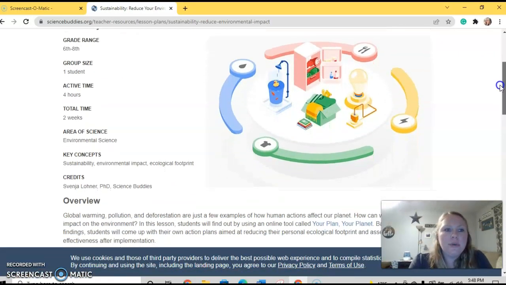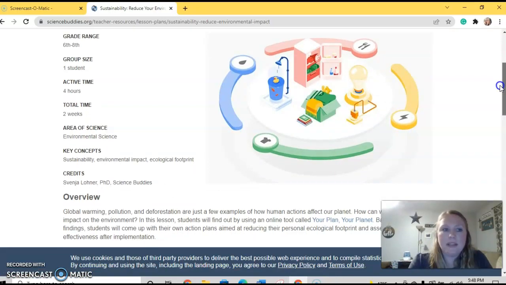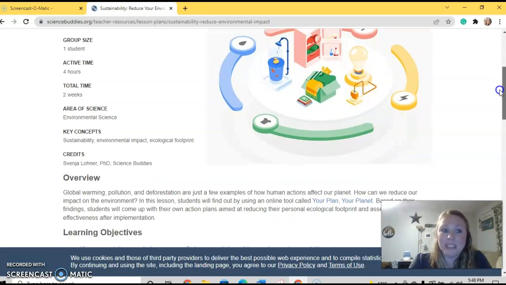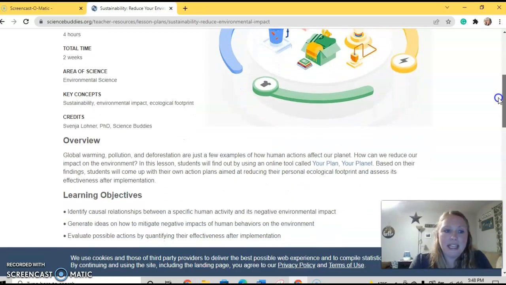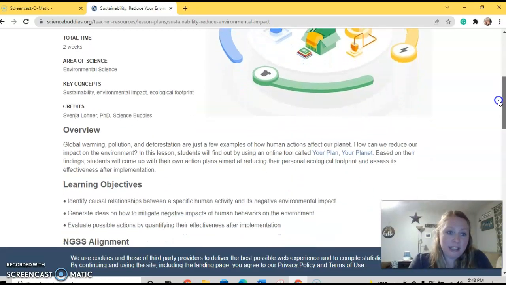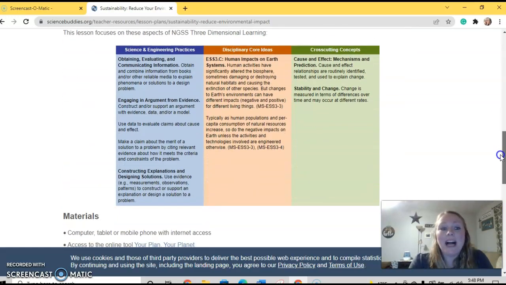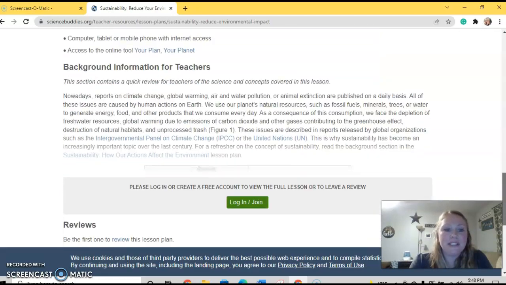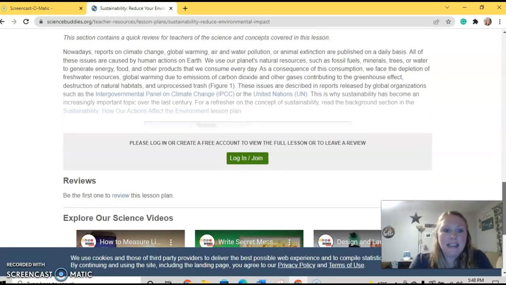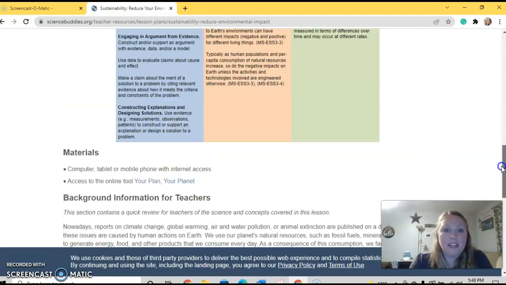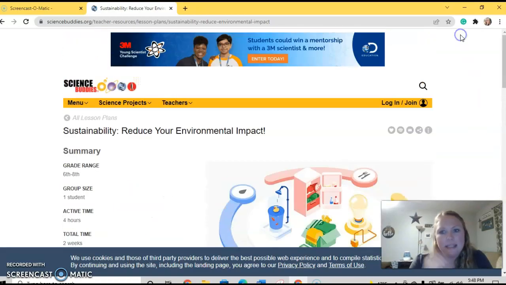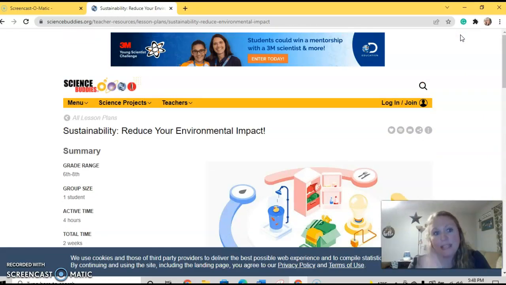And it gives you the group size. This is something that can be done for one student. It does take about 4 hours, 2 weeks. And then the key concepts are listed there for you. It gives a nice overview, and it's even got the standards right there, so there's no question. It gives you materials. And again, this is just a little bit of it. If I wanted the whole thing, obviously I'd need to make the account, log in, and utilize it.